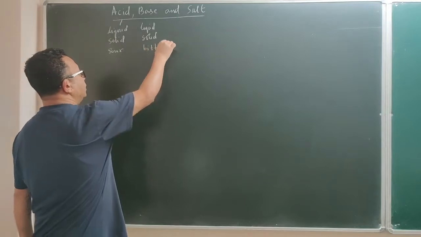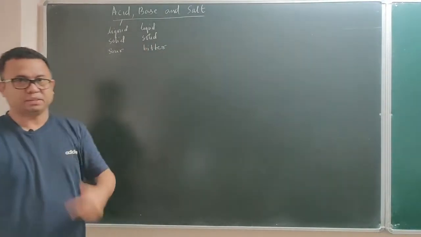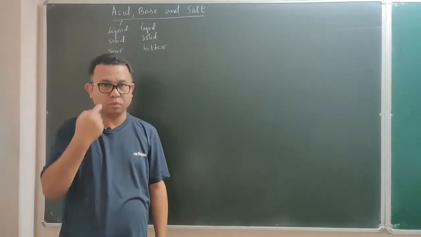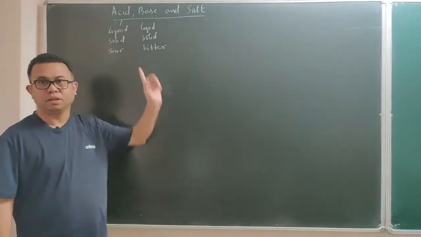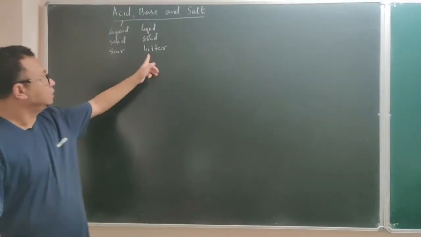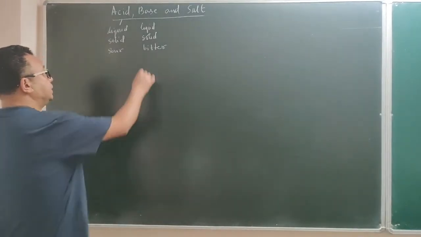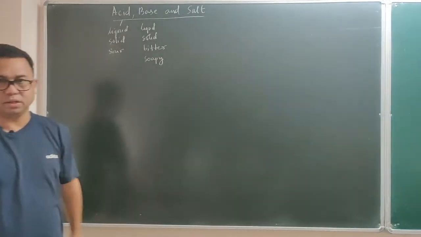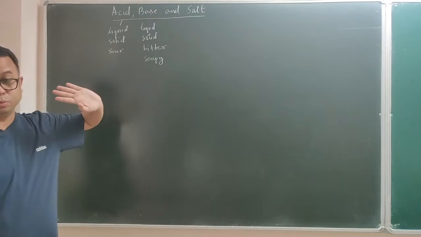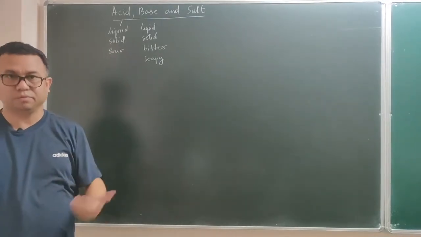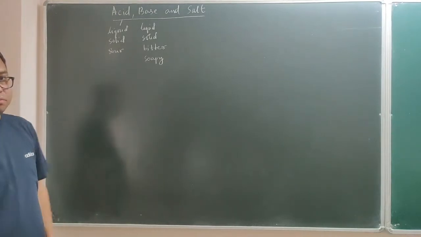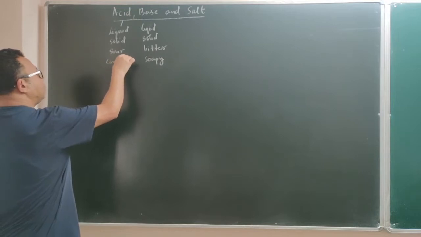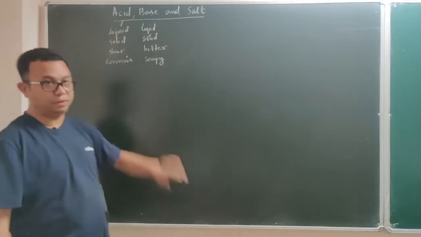They are very bitter. If by mistake you have tasted soap when you are taking a bath, or a little bit of shampoo, maybe when you are opening a pouch of shampoo and a little bit goes into your mouth, then you know what it tastes like. So it is very bitter to taste. And yes, bases are also soapy to touch. Soapy means they are usually slippery. Most of the bases are very slippery to touch. So they are bitter and soapy. Whereas acids are sour and corrosive. Corrosive means it can be dangerous, it can cause some harm to your skin. So let me write down corrosive. They are corrosive, and bases are soapy.